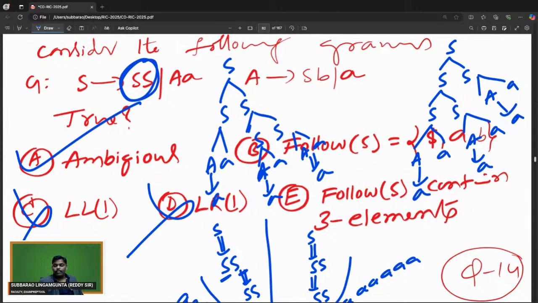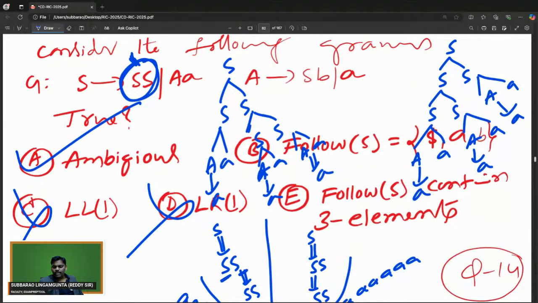So it's an ambiguous grammar. Remember, it's an ambiguous grammar. From now onwards, Tarun, remember here: anywhere if you see something like SS, to verify whether a given grammar is ambiguous or not, there is no algorithm. It is an undecidable problem. It is difficult, everyone knows.